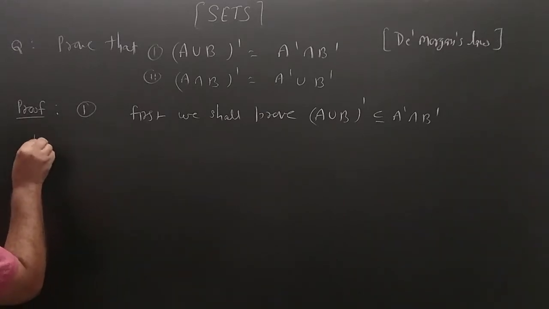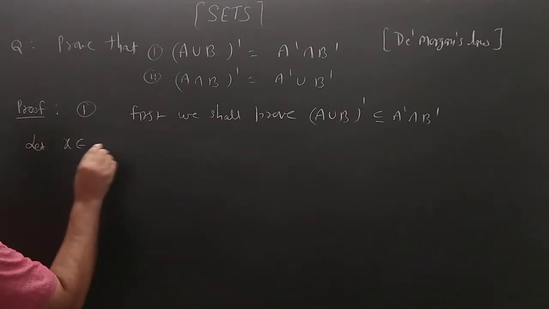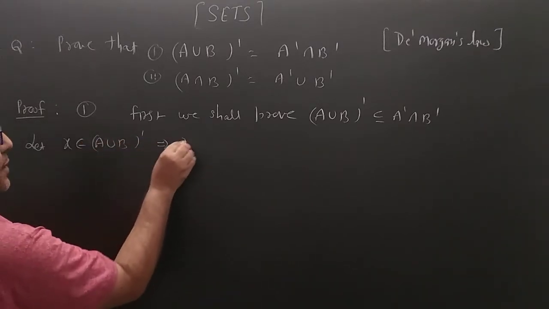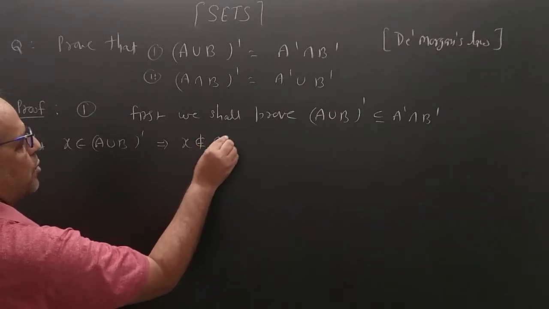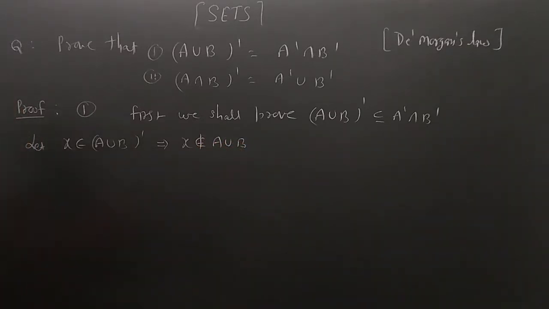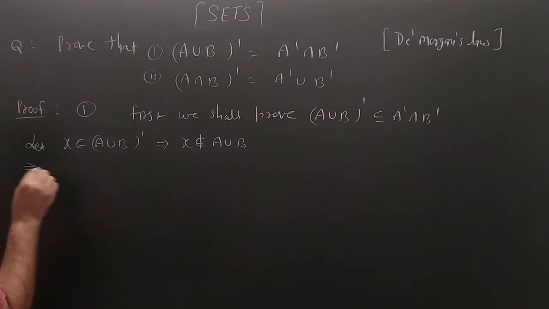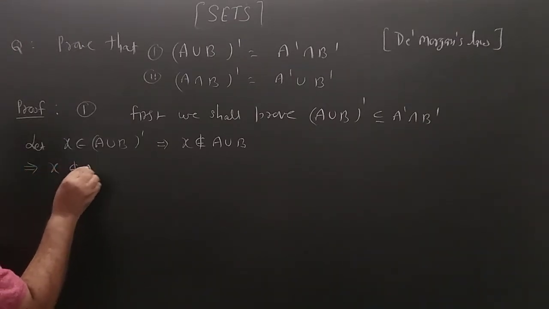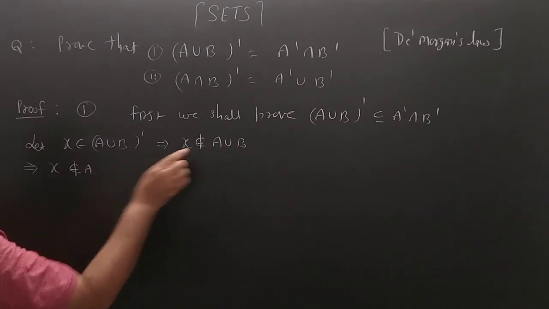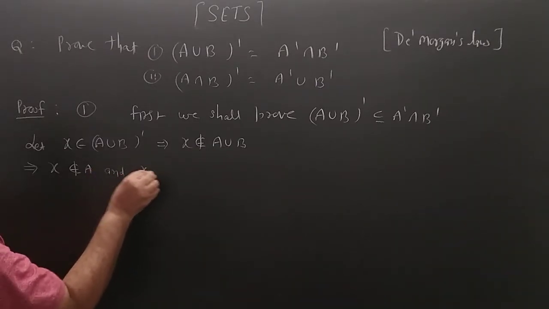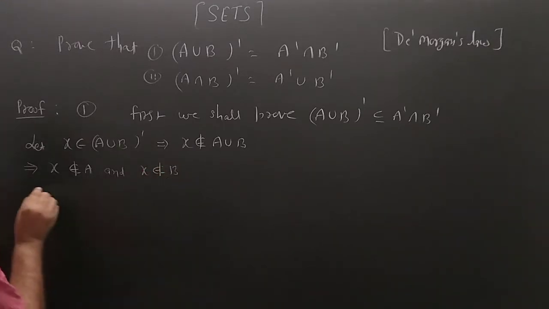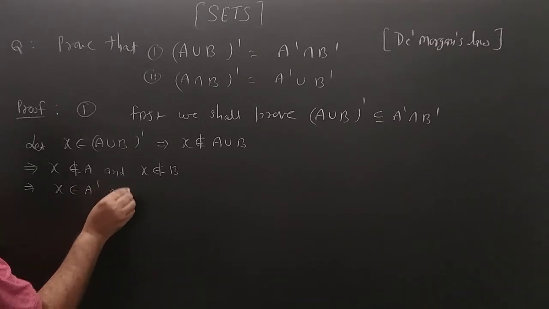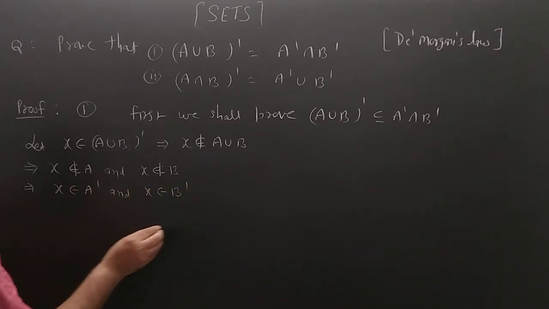Now let X belong to (A union B) whole complement. This implies that X does not belong to A union B. This implies that X does not belong to A and X does not belong to B. This implies that X belongs to A dash and X belongs to B dash.